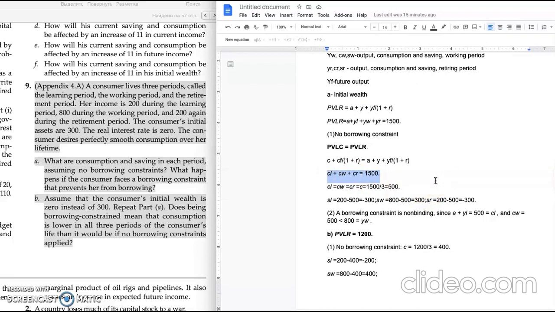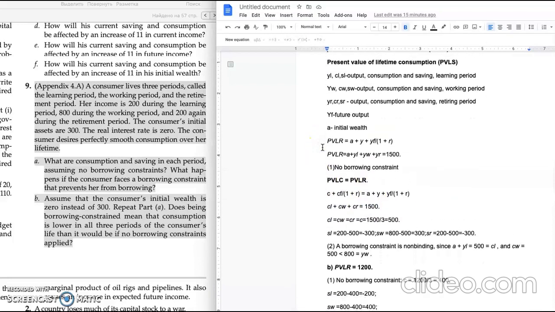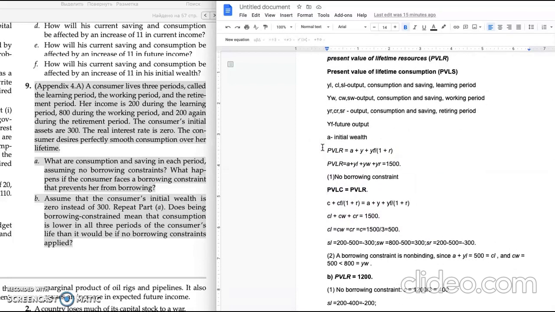And after that, to calculate her consumption, we need to take in mind that the present value of lifetime consumption is equal to the present value of lifetime resources.